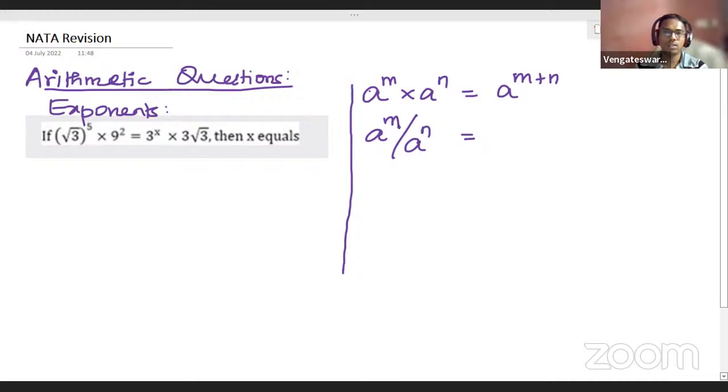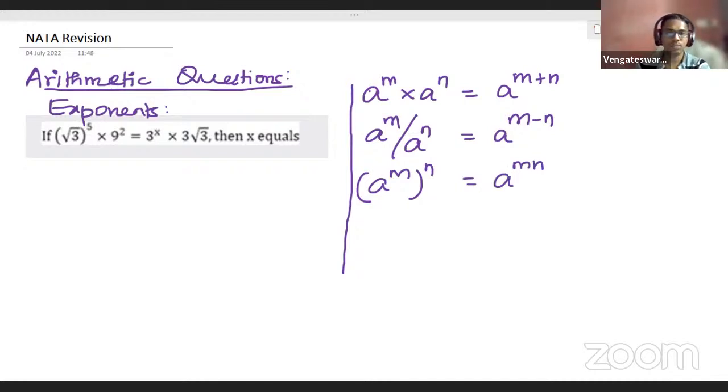When you have division, same bases raised to different powers, when they are getting divided, you will have a to the power m minus n. Got it? And the third axiom is a power m, the whole power n. When you have a power of power, you have to get the product of the powers. That is, you will have to multiply the powers: a power mn. Hope you understood that, right?